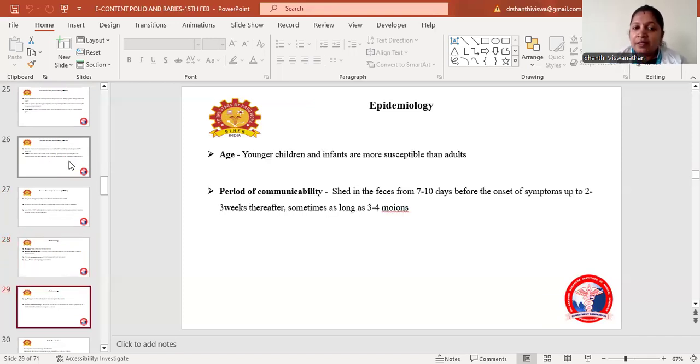Coming to age, younger individuals and infants are more susceptible than adults. Regarding the period of communicability, infected patients shed the virus in stool for 7 to 10 days before the onset of symptoms and up to 2 to 3 weeks thereafter, sometimes as long as 3 to 4 months. They will transmit the infection.